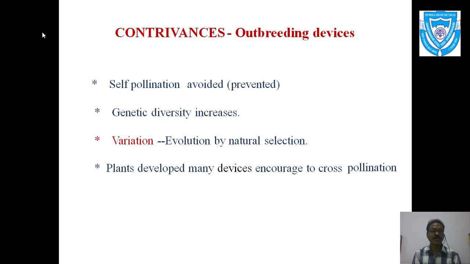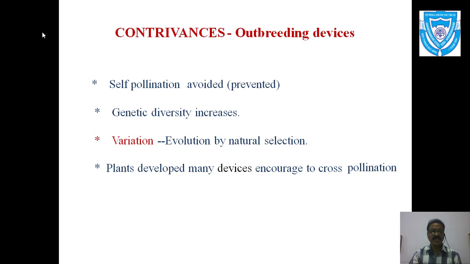And there are so many things to avoid self pollination, which are called devices, and these devices are developed in the plants. It is mainly to encourage or favor cross pollination. So this is all known about the contrivances or the outbreeding devices.